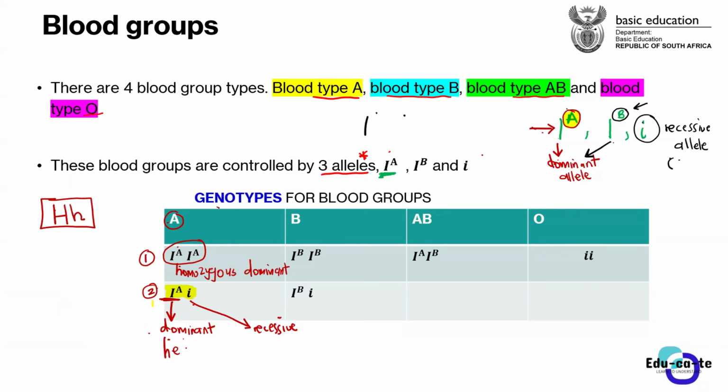So this is a heterozygous condition. So we say that this person would be heterozygous for blood type A. Their blood type is still A. That is the phenotype, right? That's the blood type that we're having. So it is heterozygous for blood type A.